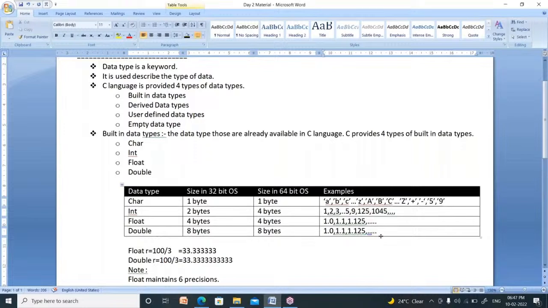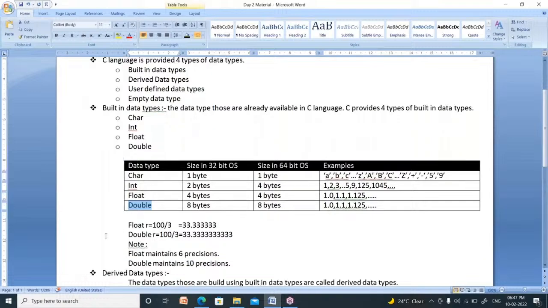Now I said 1.0 is float, and now I am saying 1.0 is double. What is the difference between float and double? Float contains only 6 precisions, whereas double stores up to 10 precisions.